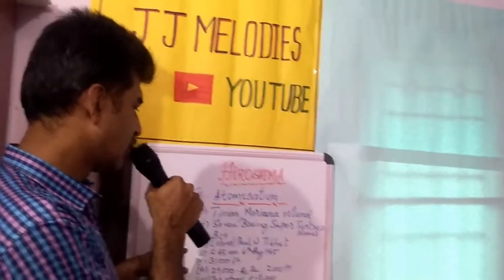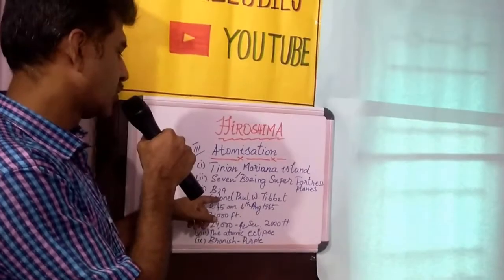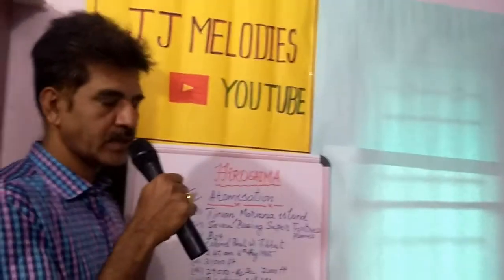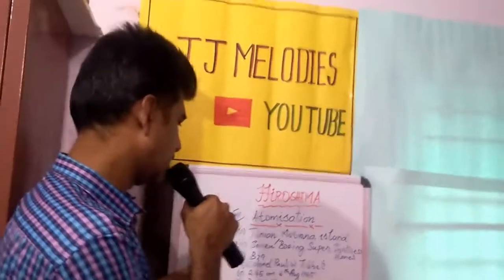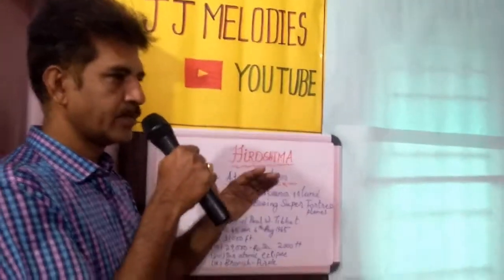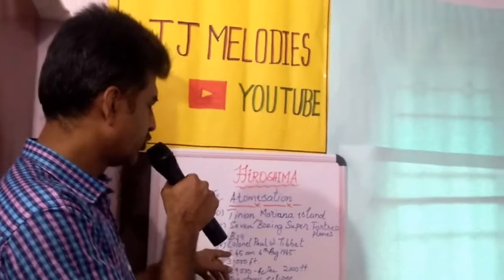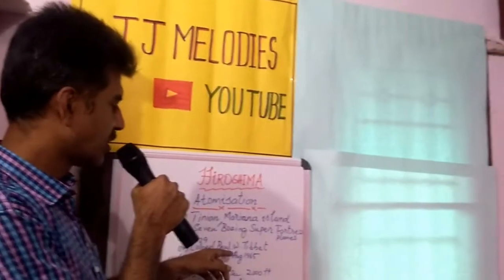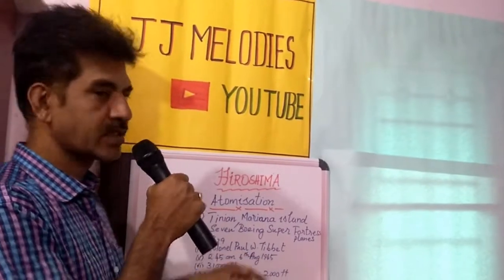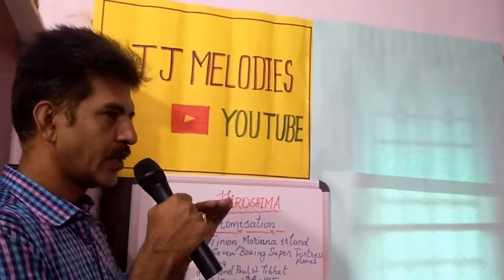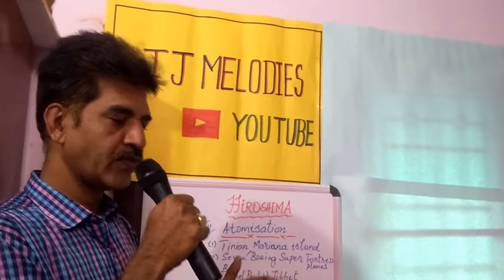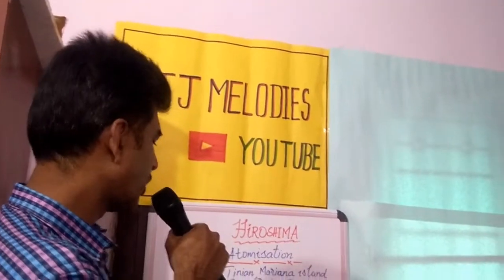Now, the pilot who took the plane was Colonel Paul W. Tibbets, a US Air Force pilot. And he took off in the plane at about 2:45 a.m. on 6th August 1945. And he flew over Hiroshima on that fateful day at about 31,000 feet high.